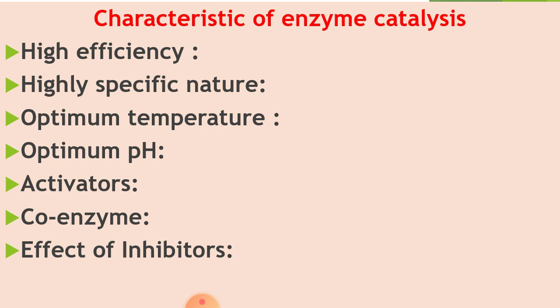In that condition, what happens? Enzyme catalyst gives higher yield at optimum temperature, that is 298 to 310 Kelvin. As we know, human body temperature of 310 Kelvin is suited for the enzyme catalyzed reaction.